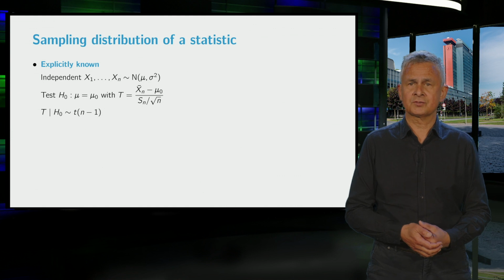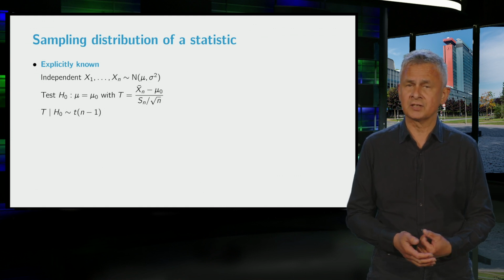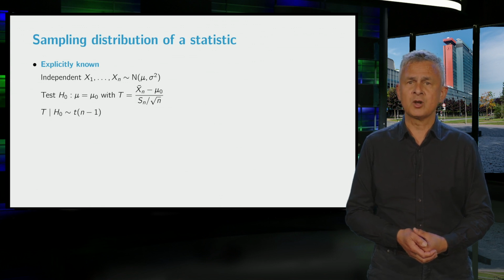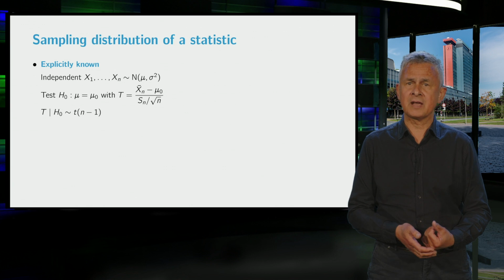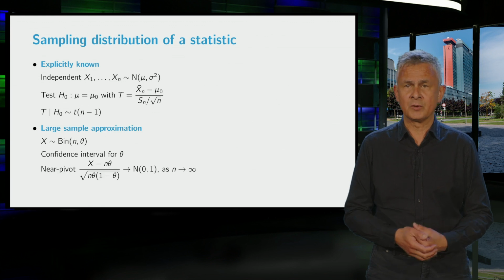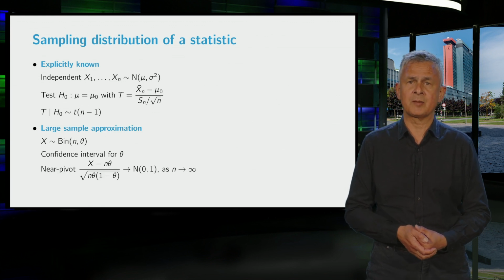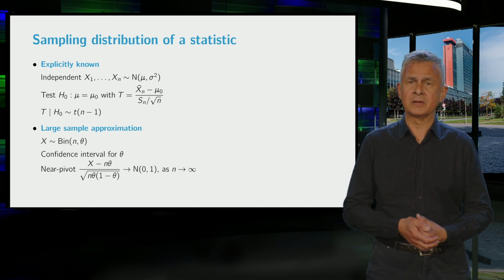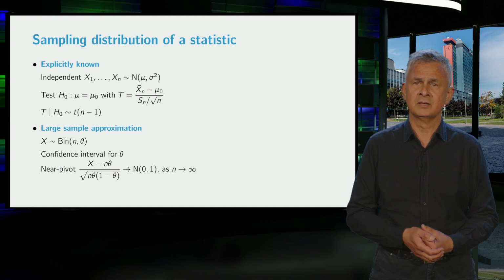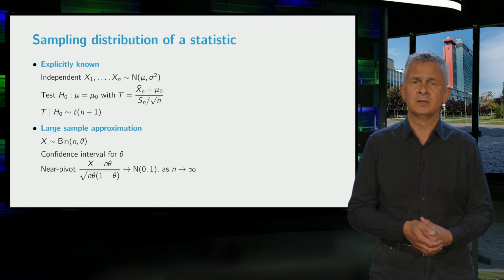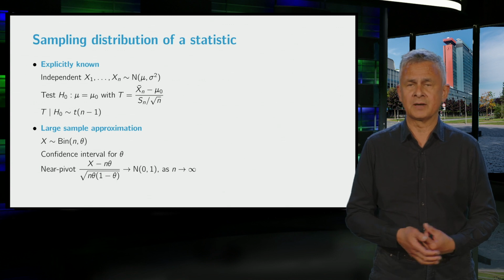In some situations, the sampling distribution of a statistic is explicitly known. For example, the test statistic for the one-sample t-test for normally distributed observations is known to have a student t distribution with n-1 degrees of freedom under the null hypothesis. In other situations, we may be able to approximate the sampling distribution. For example, for the construction of a confidence interval for the probability of success of a binomial distribution, we approximated the distribution of a near pivot by applying the central limit theorem to obtain a normal approximation for the binomial distribution.